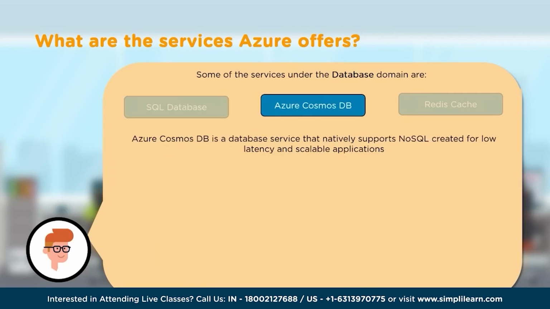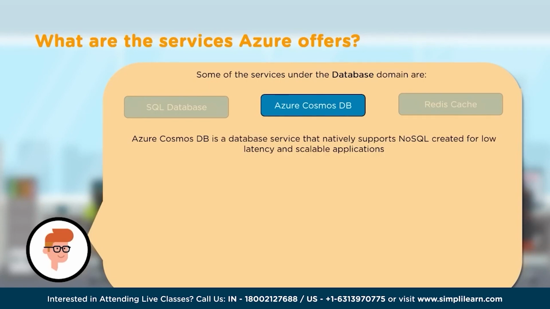As next thing, let's talk about Azure Cosmos DB. Now, Azure Cosmos DB is a database service that is for NoSQL type, and it's created to provide low latency and an application that scales dynamically or that scales rapidly. Now, this Azure Cosmos DB is a globally distributed service, and it's a multi-model database.